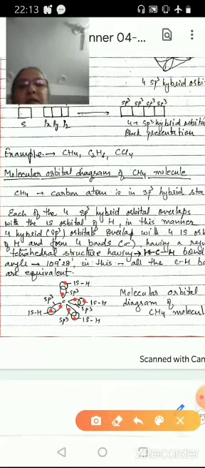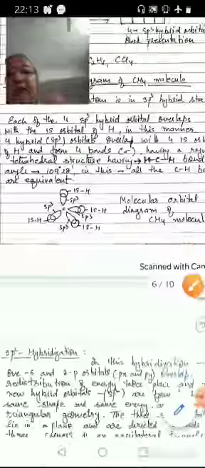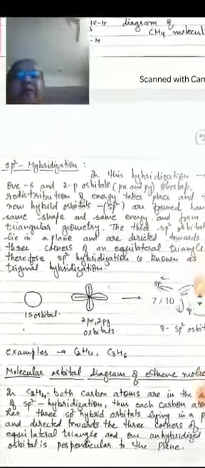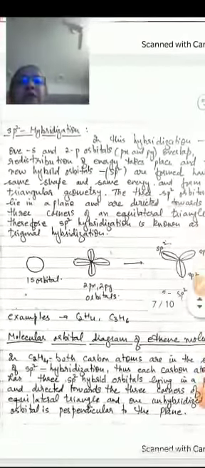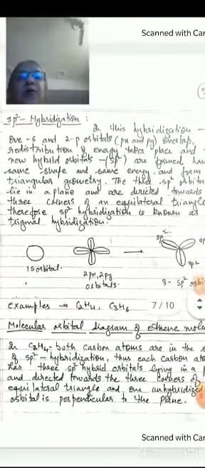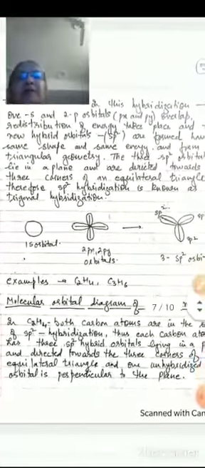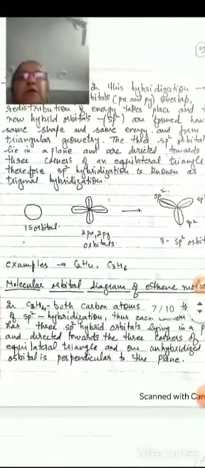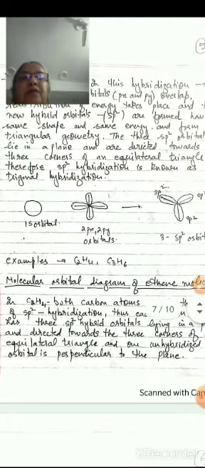In this, all the CH bonds are equivalent. If we consider sp2 hybridization, in this hybridization 1s and 2p orbitals px and py overlap, redistribution of energy takes place and new hybrid orbitals are formed having same shape and same energy, and they form triangular geometry. The 3 sp2 orbitals lie in a plane and are directed towards 3 corners of an equilateral triangle. Therefore, sp2 hybridization is known as trigonal hybridization.